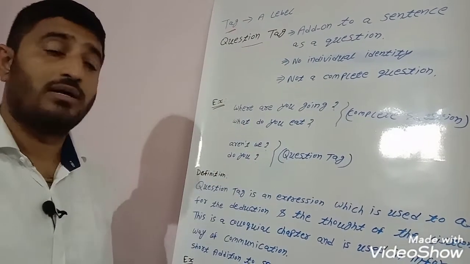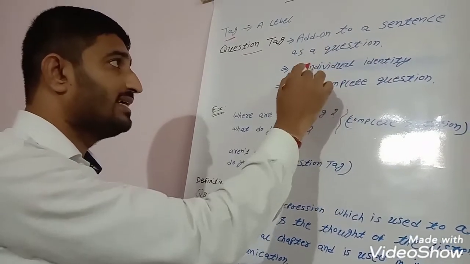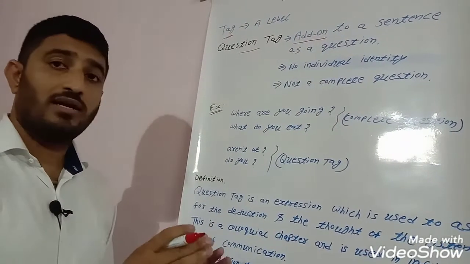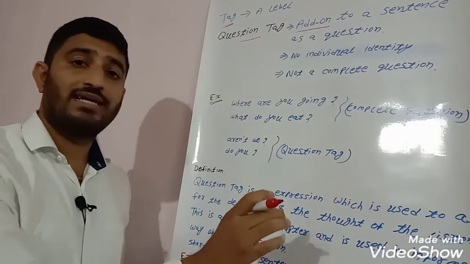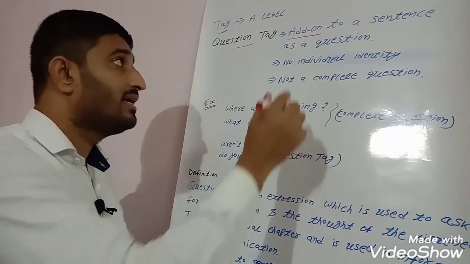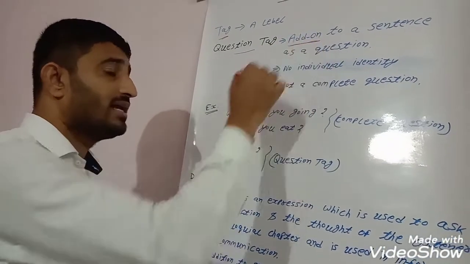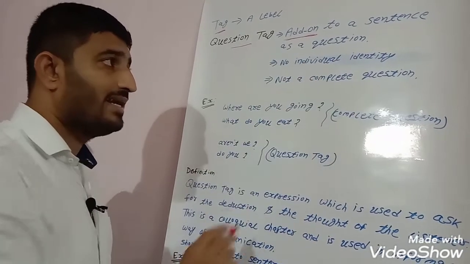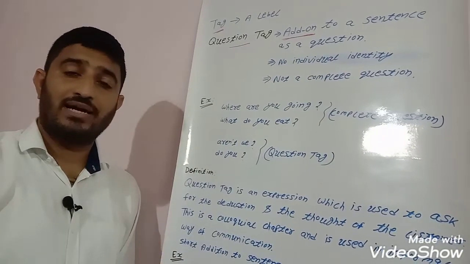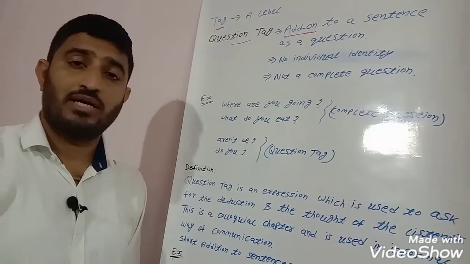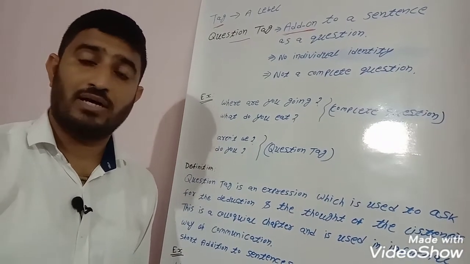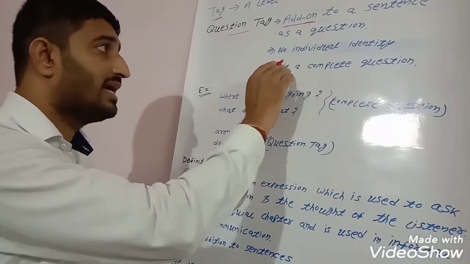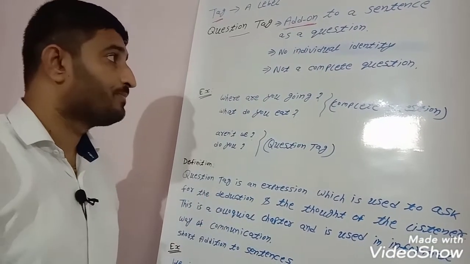Question tag means what? It's an add-on to a sentence as a question. It is not individual; we use it at the end of a sentence. It's an add-on, meaning extra we are adding to the same. Second, it has no individual identity. Suppose I get a tag somewhere without the product, there is no value of that tag. In the same way, without the sentence, the tag has no value.